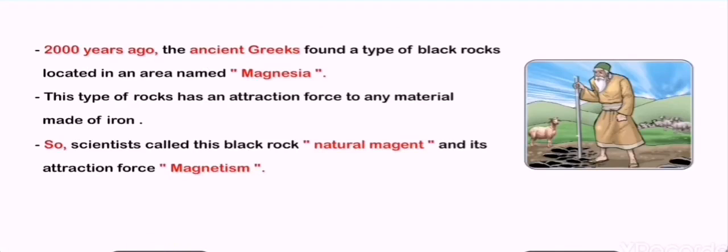Today we'll study lesson 3, magnetism. 2000 years ago, the ancient Greeks found a type of black rocks located in an area named Magnesia. This type of rocks has an attraction force to any material made of iron. So scientists called this black rock natural magnet, and its attraction force is called magnetism.